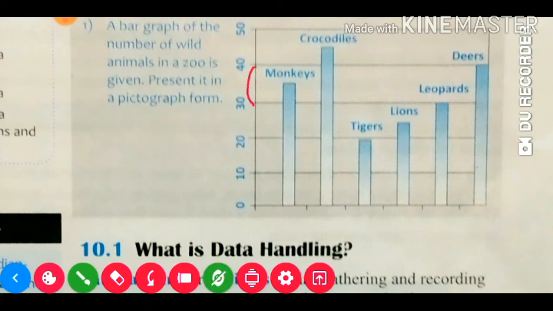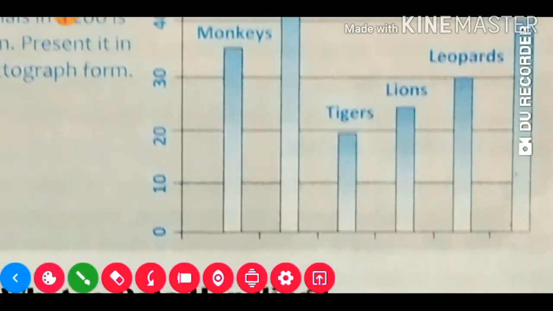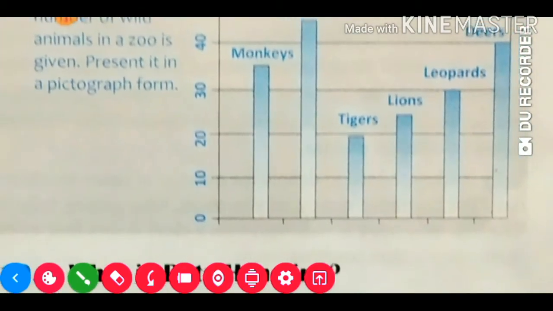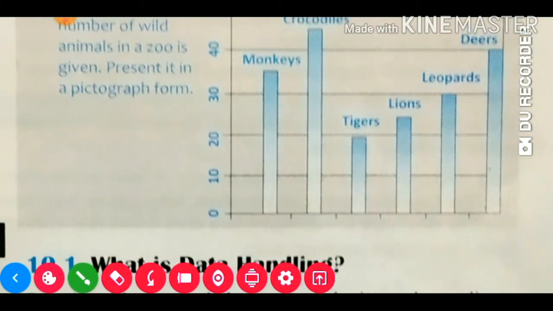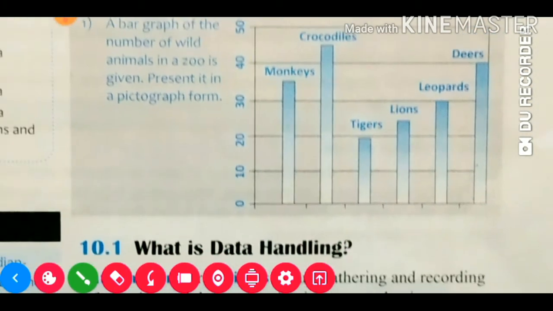Between here and here the distance is 10, so the middle will be 5. That means 35. So monkeys will be 35. Crocodile, same way, is 45. Tiger is a little less than 20, so it will be 19. Lion is between 20 and 30, so it will be 25. Leopard is exactly 30. Deer is also exactly 40. Looking at this diagram only, we are able to identify what information is given.